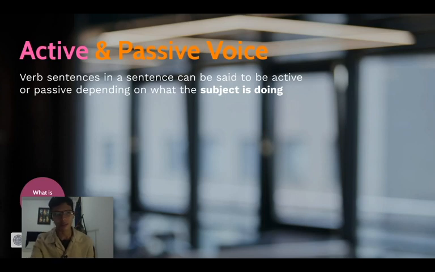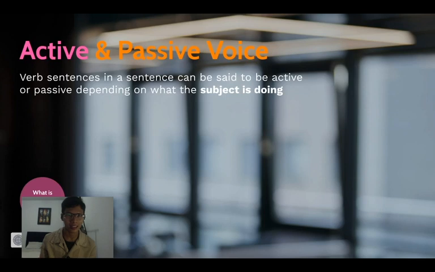Before we jump into the first topic today, let me give you a key takeaway about the active and passive voice. Active voice focuses on the active subject. You might want to note that, because the subject is directly performing an activity to the object.